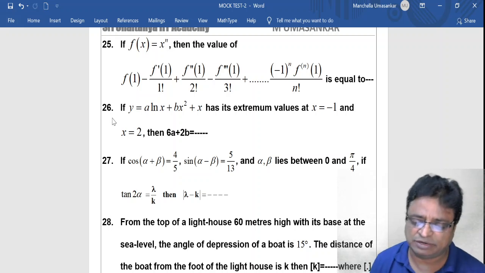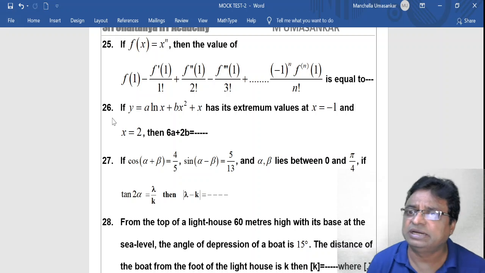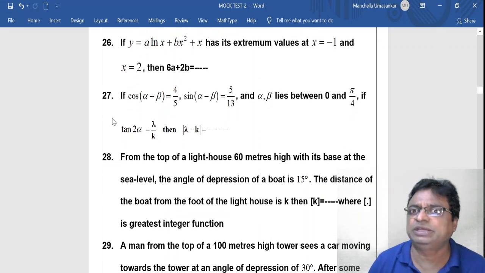26th, if y equal to a log x plus bx square plus x, then it has its extremum values at x is equal to -1 and x is equal to 2, then 6a plus 2b equal to.